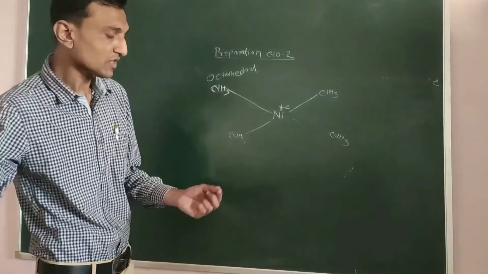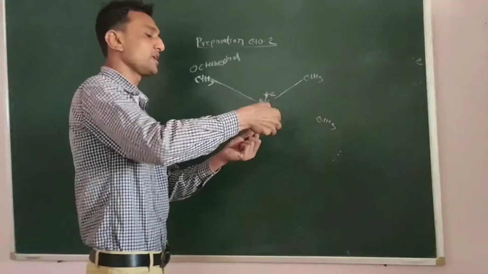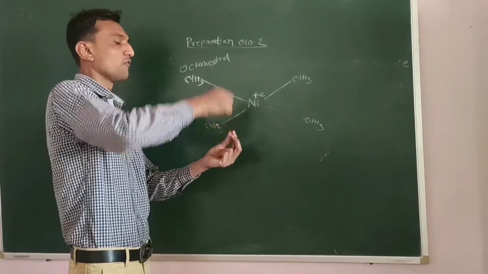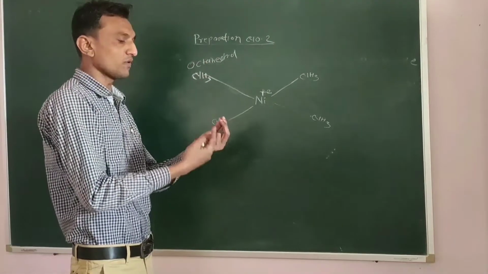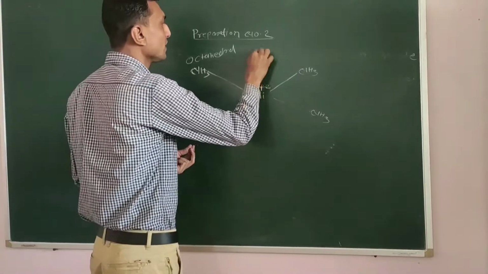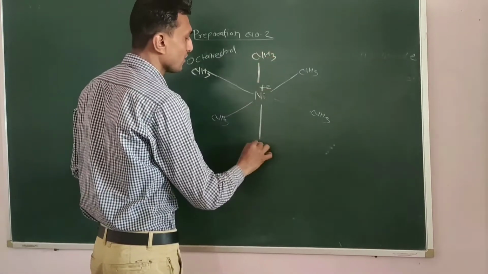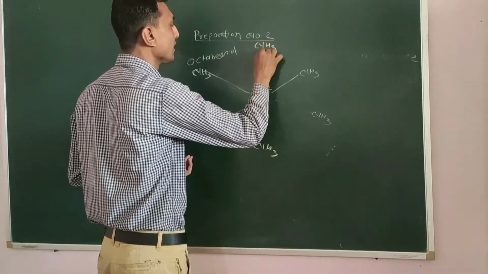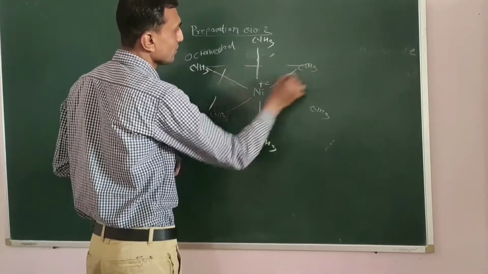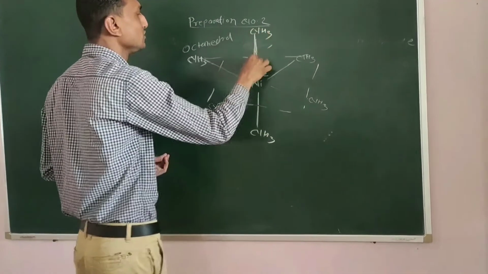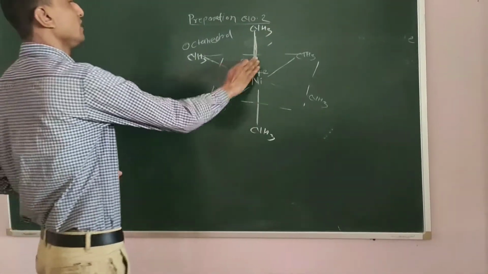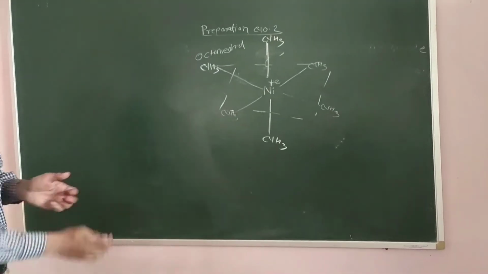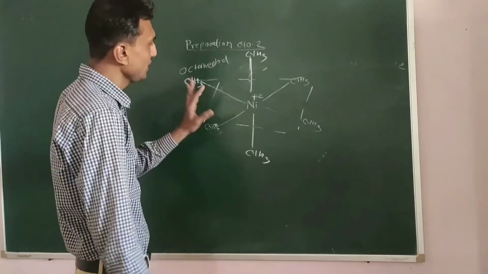Suppose this is nickel: 1 ammonia here, second here, third ammonia here, fourth here. 1 ammonia is above the plane and 1 is below the plane. And this is the octahedral geometry. This complex possesses octahedral geometry.